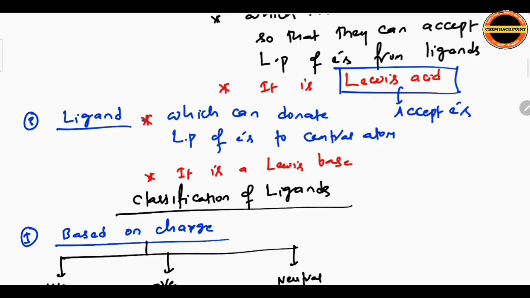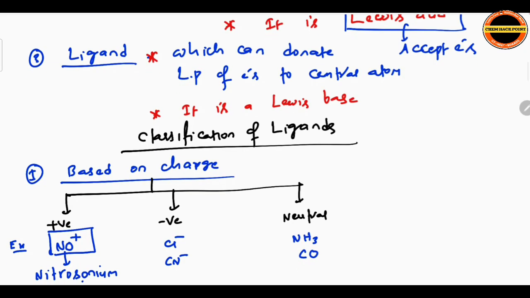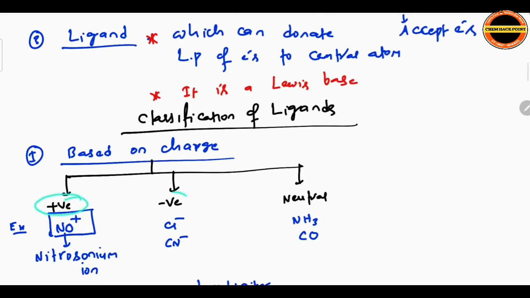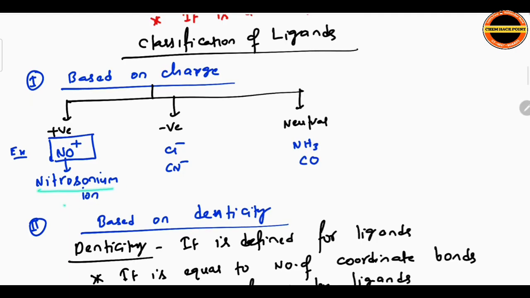Classification of ligands. First classification is based on charge. Based on charge we classify as positive, negative, neutral. Positive ligands like NO+, negative ligands Cl-, CN-, neutral NH3, CO. Purely based on charge. NO+ is known as nitrosonium ion.